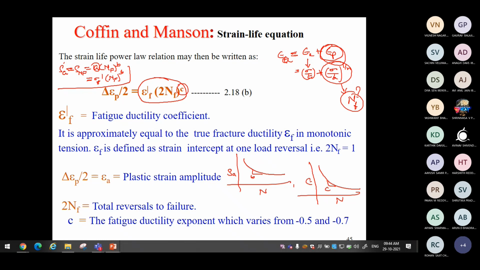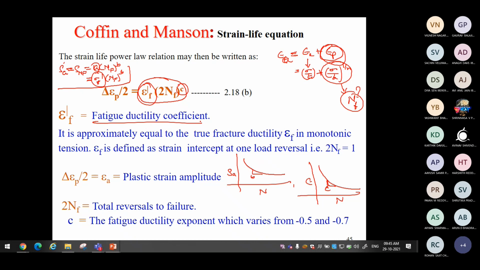We could write B there also, but using the same notation with different meanings is confusing, so just use one more notation, C. And in the place of sigma F dash, the true fracture stress, in the strain life equation we use epsilon F dash, the true fracture strain or fatigue ductility coefficient.